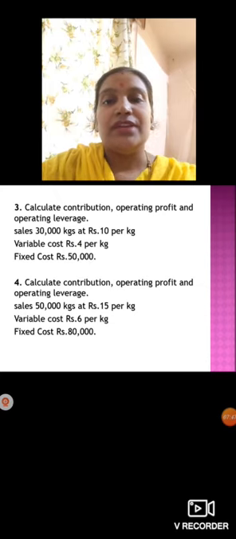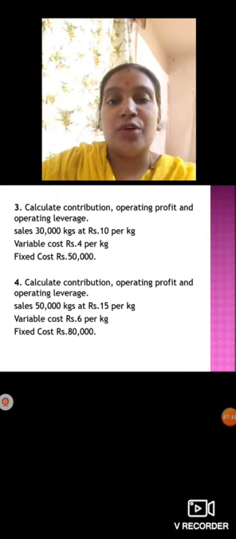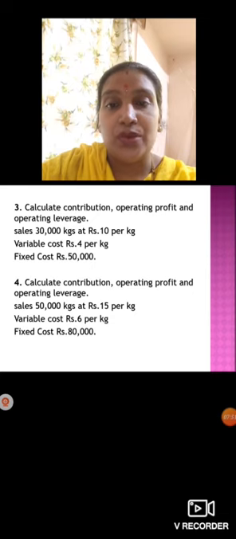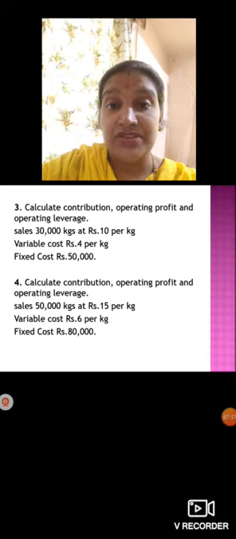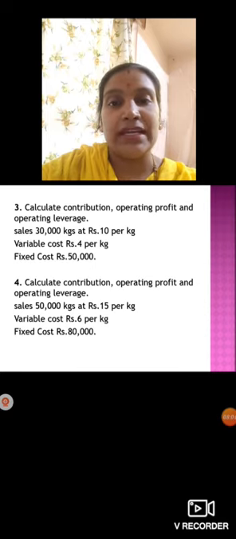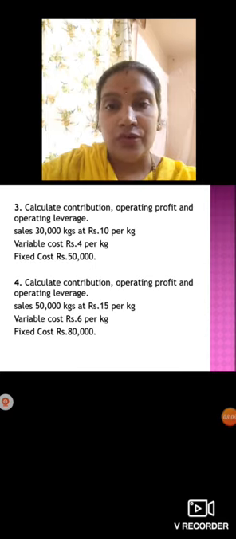Okay, I hope you are clear with this. If you have any doubt, get back to me. Okay, next the third and fourth, which you have to solve. Calculate contribution, operating profit and operating leverage. Sales, you have 30,000 kg, 10 rupees per kg. Variable cost rupees 4 per kg and fixed cost you have 50,000. For variable cost you should multiply 30,000 kgs into 4 per kg.